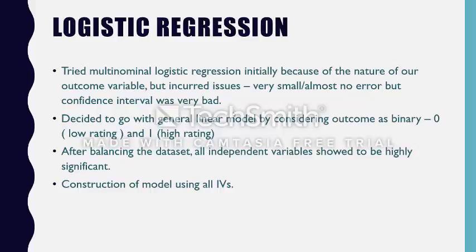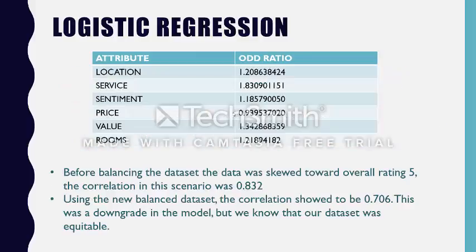After balancing the data set, all our independent variables showed to be highly significant, and we constructed our model using all the IVs. This table shows the odds ratios of all our individual IVs after performing balancing in the dataset. Before balancing the dataset, our data was skewed toward an overall rating of 5, so our correlation was 0.832. But after balancing the dataset, our correlation did come down to 0.706. This was a downgrade in our model, but our dataset is now equitable.